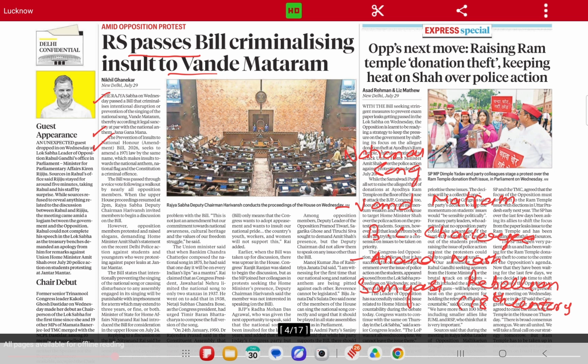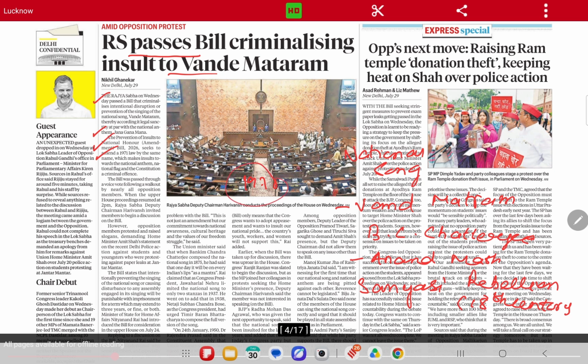The original law was the Prevention of Insults to National Honour Act 1971. It was the original law of 1971. The original law had made insult to the national anthem, the national flag and the Constitution a criminal offence.